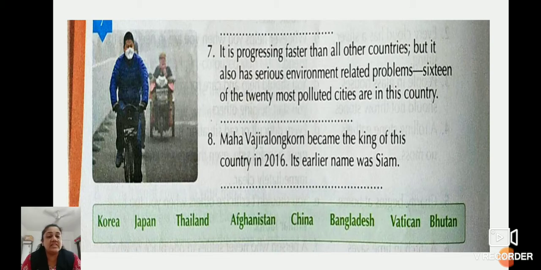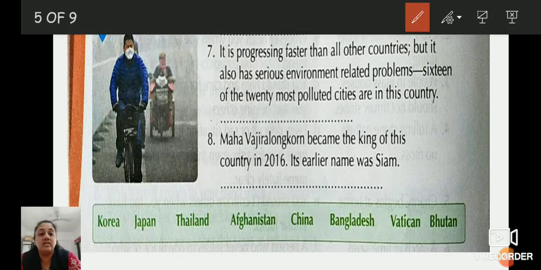Now tell me, which country is like this? Which is progressing faster than others, but it has serious environment related problems. And that country is? It is China. So write down China. Yes. And last, just a minute.